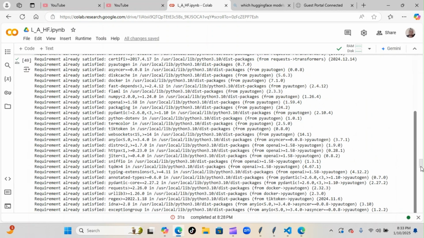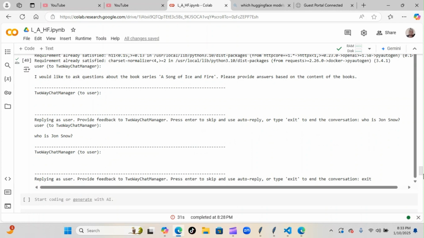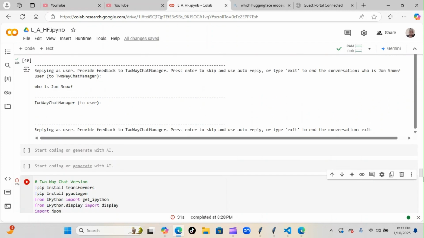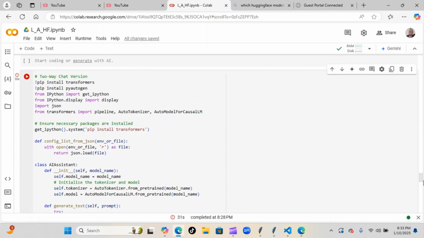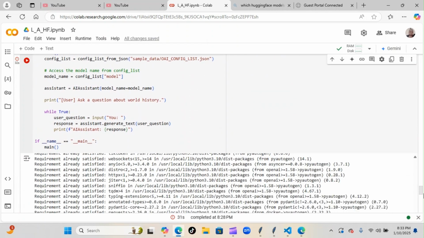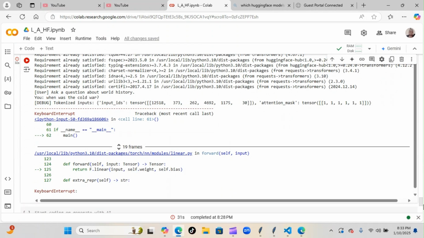Also with this one, I can show you again. You can see here I asked the question, "Who is Jon Snow?" And you can see we got nothing back in return. So I exited out of this one. And this one we dropped back down to a two-way chat, and we did the same thing with history expert. And we asked the question again. Let me see what the question was. I think this one: When was the Cold War?